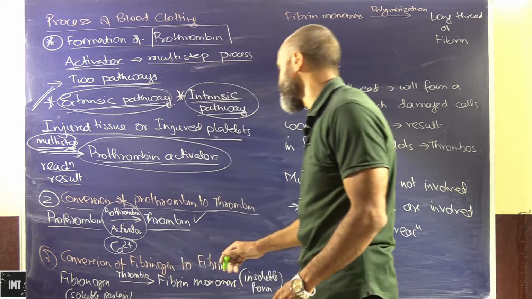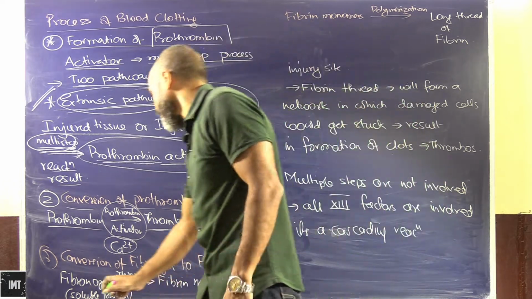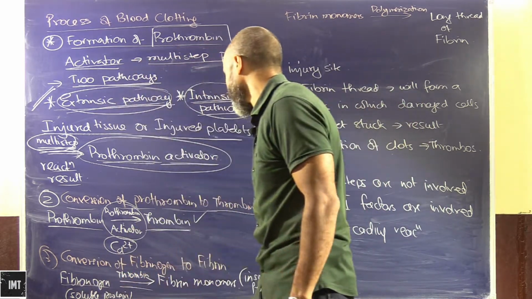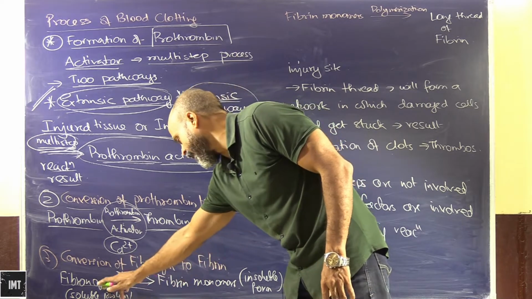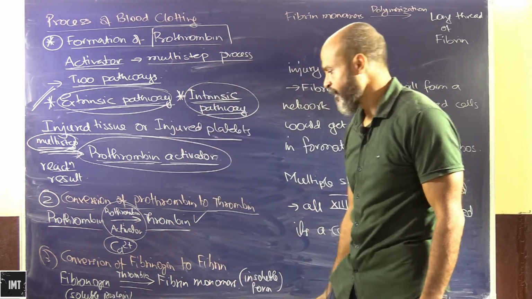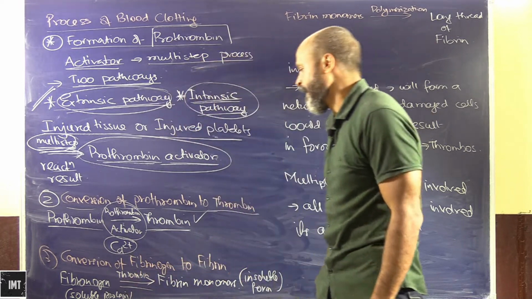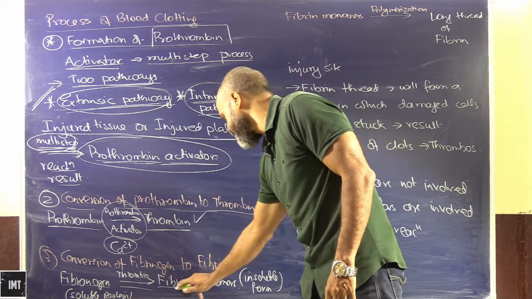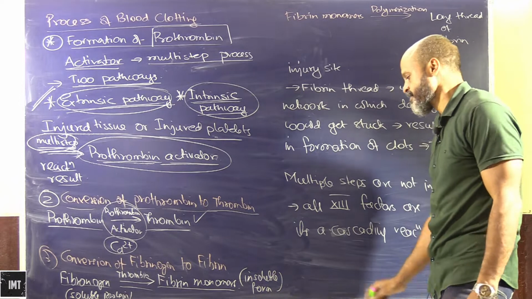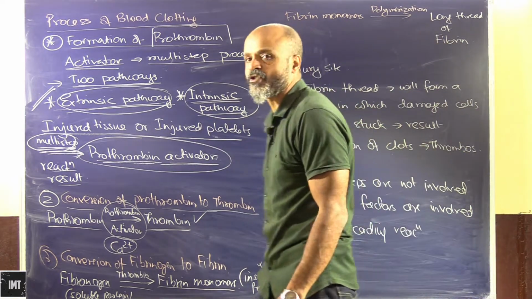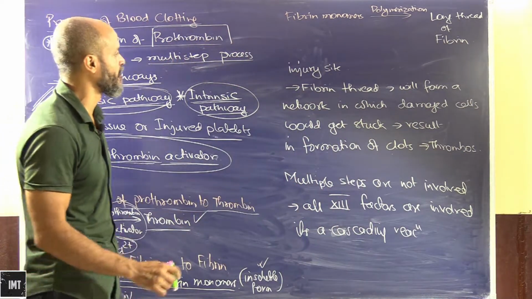Conversion of fibrinogen to fibrin, okay. So now, fibrinogen is a soluble protein, and through the enzyme thrombin, it gets converted into fibrin monomers, which are basically an insoluble form.